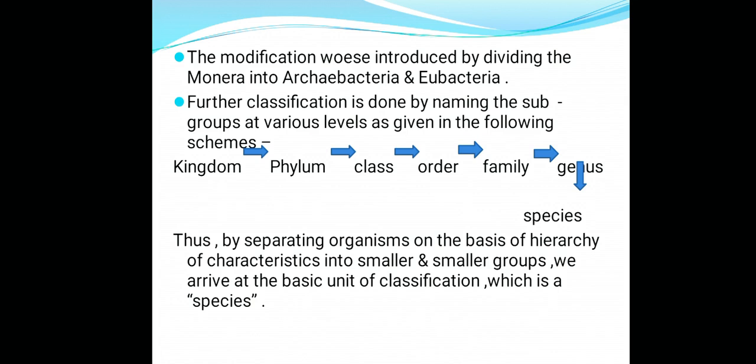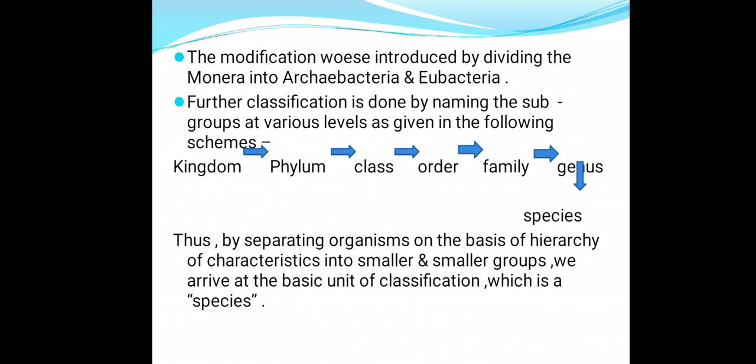Further classification is done by naming the subgroups at various levels, going from higher to lower. The highest category is kingdom, below kingdom comes phylum, then class, then order, then family, then genus, and after genus it is species.